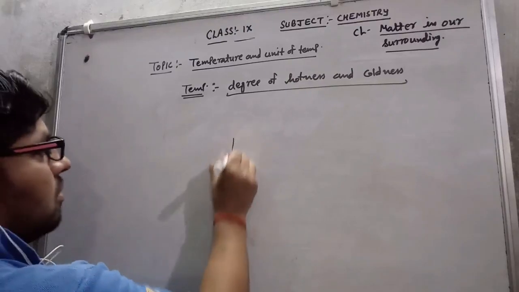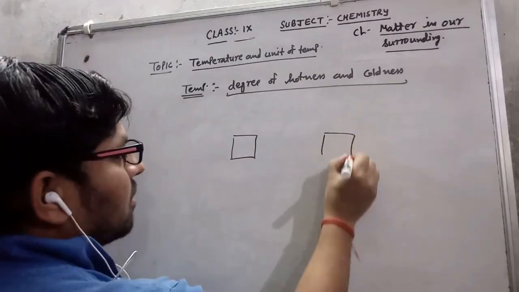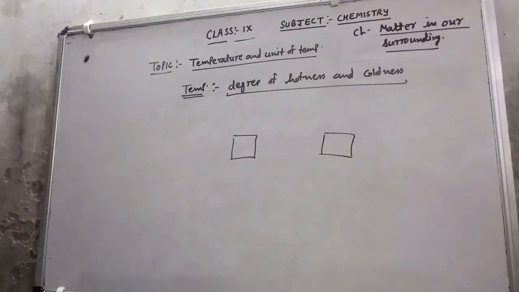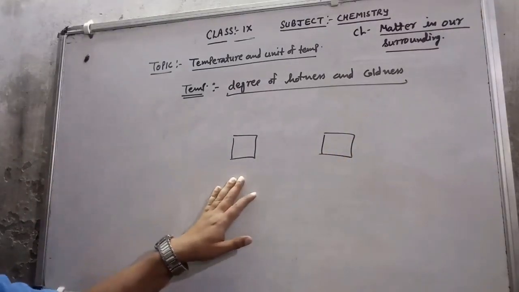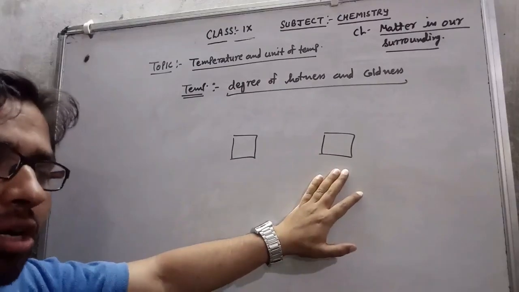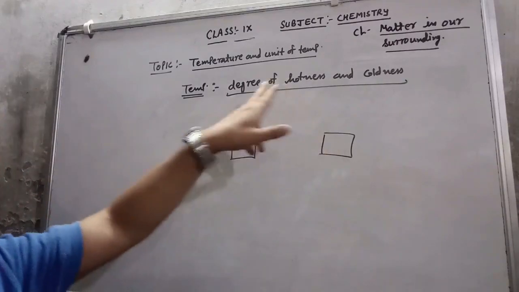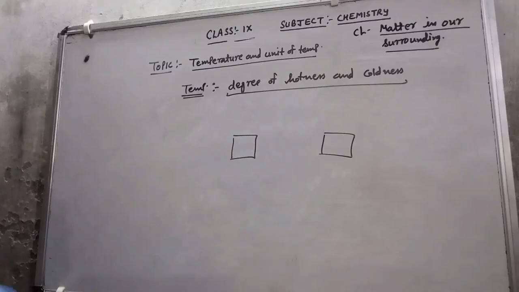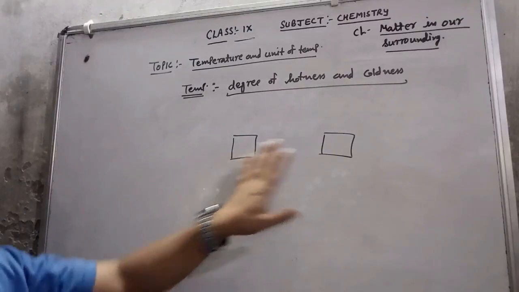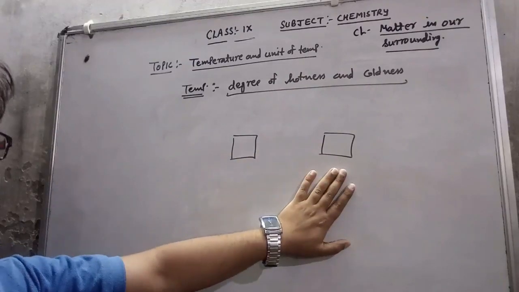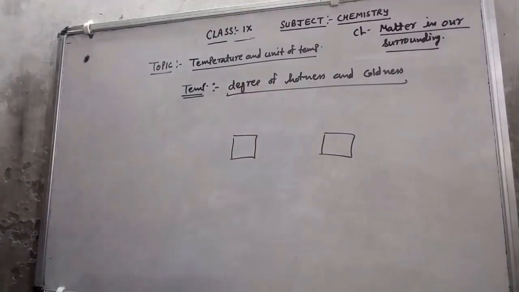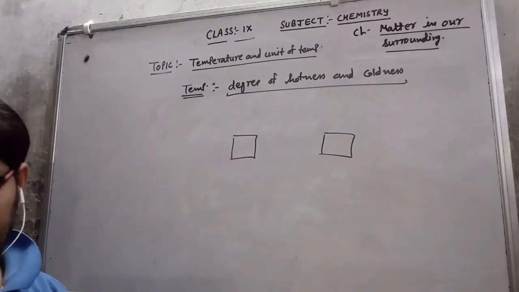Suppose this is a substance and this is a substance. By touching them we can say that one substance is hot and one substance is cold. So that is how we can explain it: the degree of hotness and coldness, how hot that substance is and how cold that substance is. Very simple, the degree of hotness and coldness is called temperature.